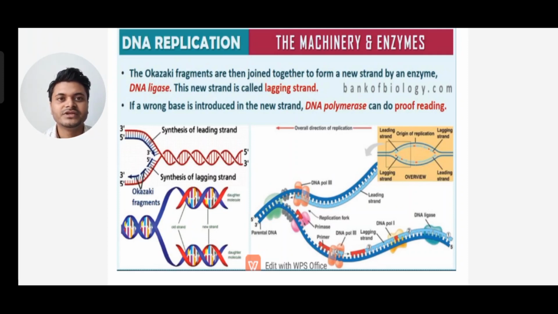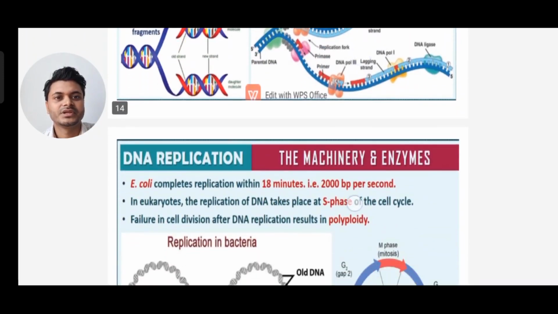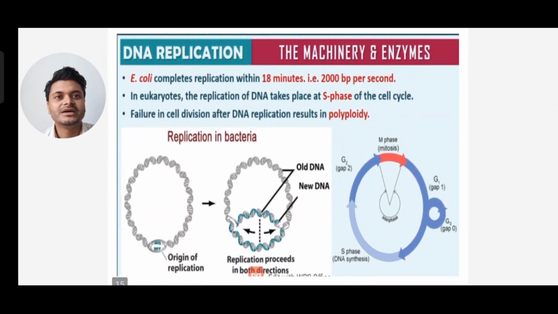If a wrong base is introduced in the new strand, DNA polymerase can do proofreading. E. coli completes its replication within 18 minutes, that is 2000 base pairs per second. In eukaryotes, the replication of DNA takes place at the S phase of the cell cycle.